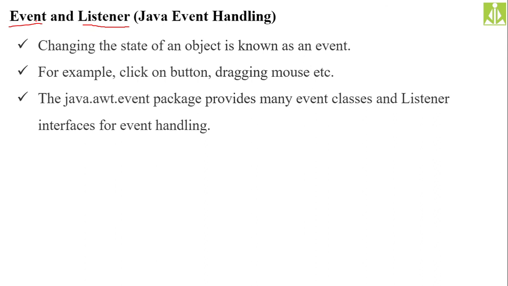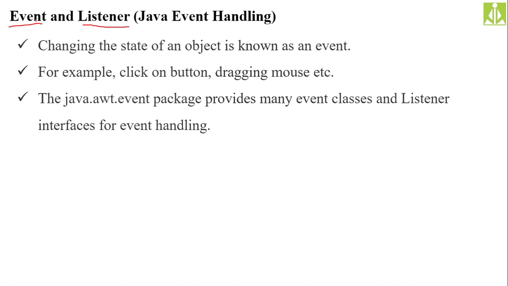Who will generate events? The end user will generate them with the help of mouse, keyboard, or touch panel. Those events must be recorded so that they can be handled, isn't it? If you don't record a particular event, how will you handle it? So the first responsibility is to record, and the listeners will record the event for you.